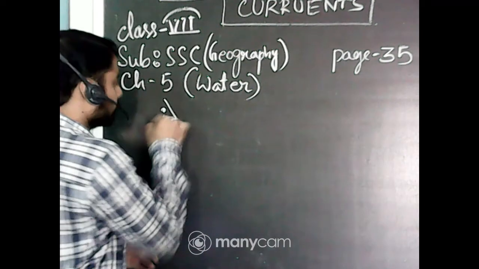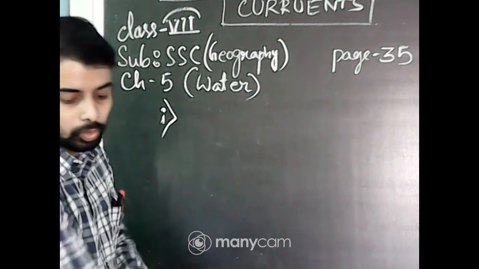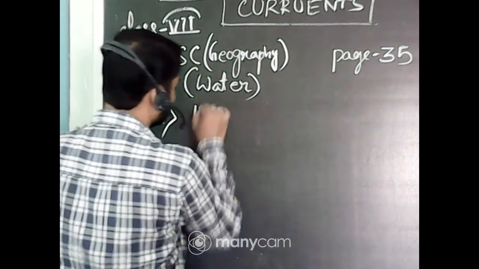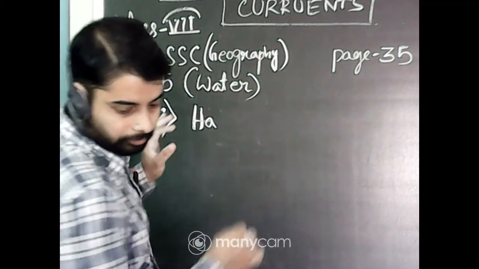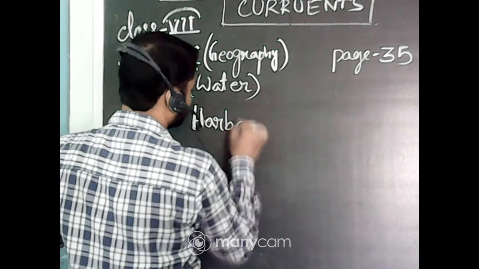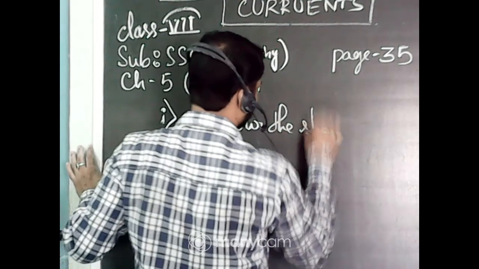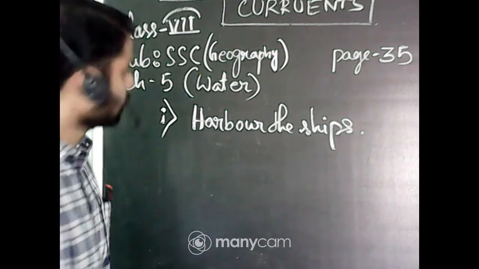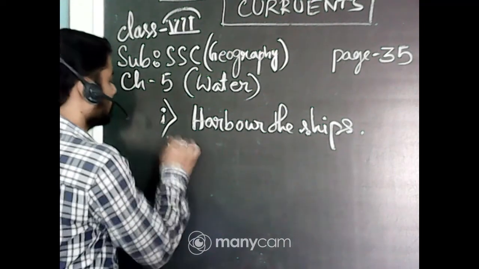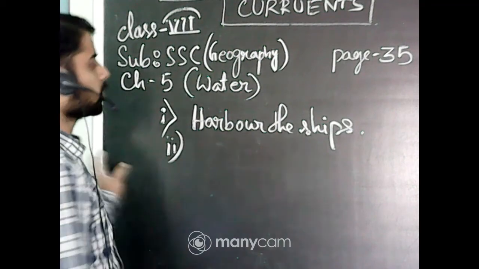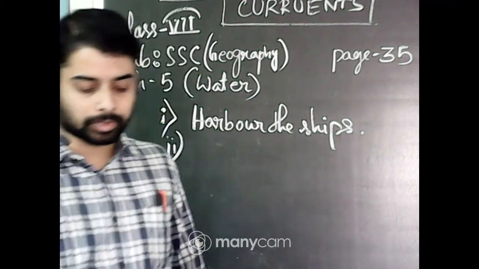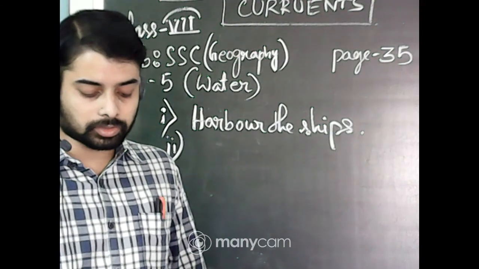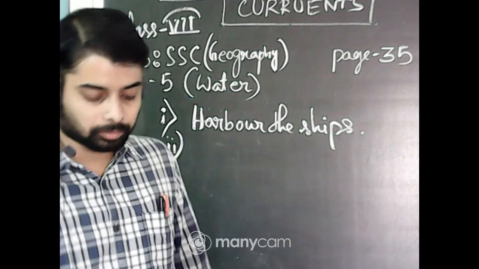So it's very helpful for us to harbor the ships. To harbor the ships means in this position these tides help the big ships to harbor in the ports and arrive at the harbor more easily. Okay.